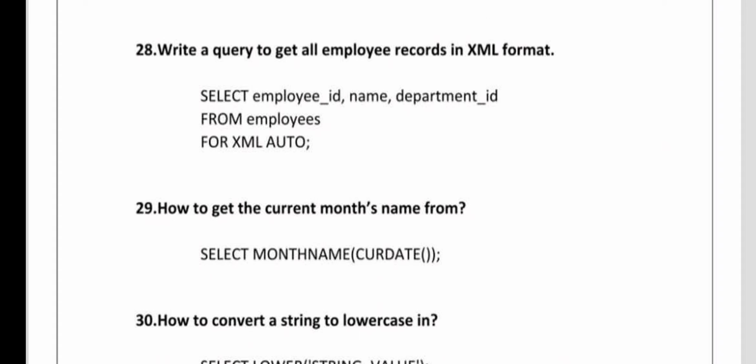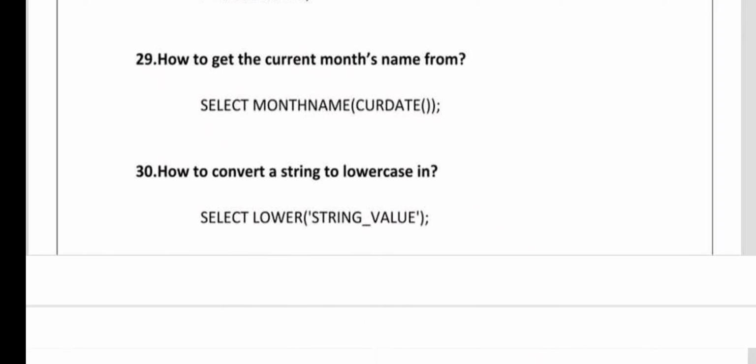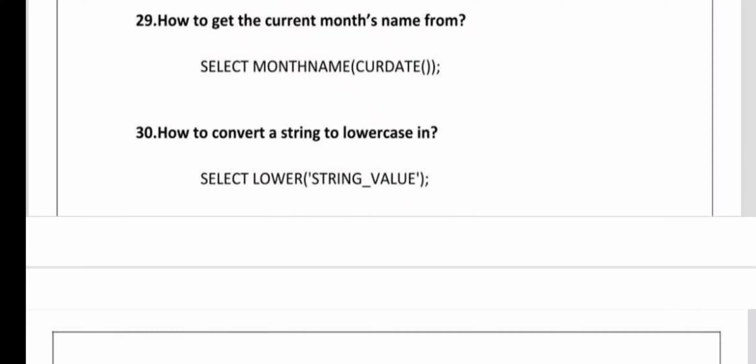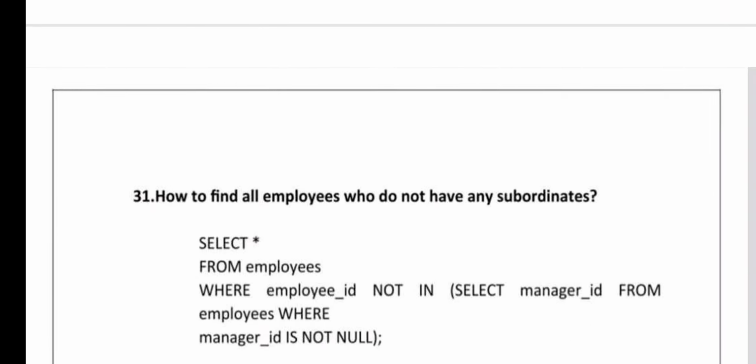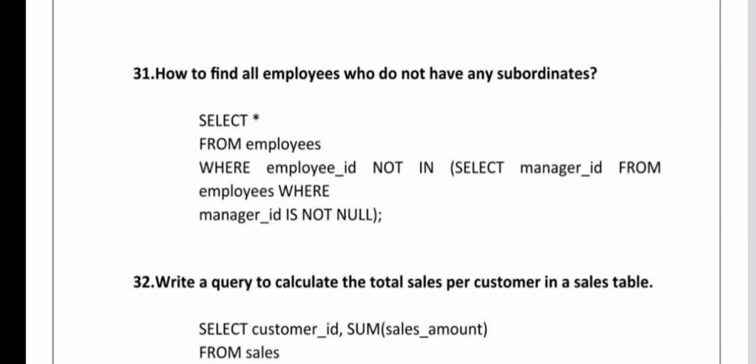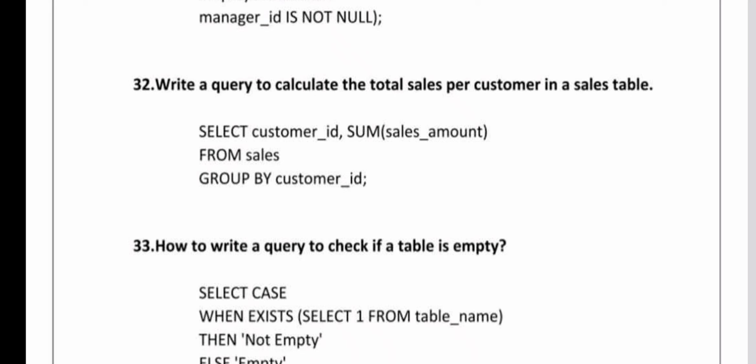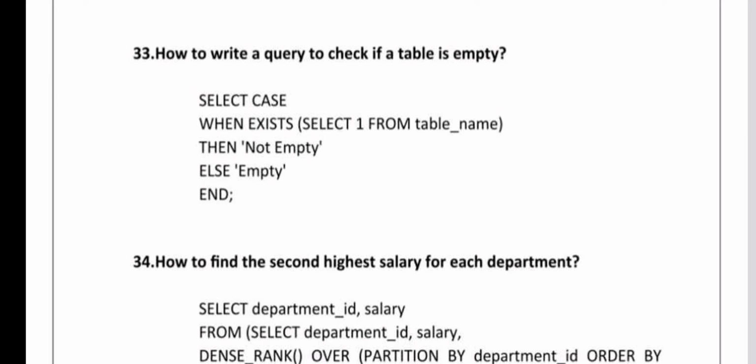Can you write a query to find all employees' records in XML format? How to get the current month's name? How to convert a string to lowercase letters? How to find all employees who do not have any subordinates? Can you write a query to calculate the total sales per customer in a sales table? Write a query to check if a table is empty.